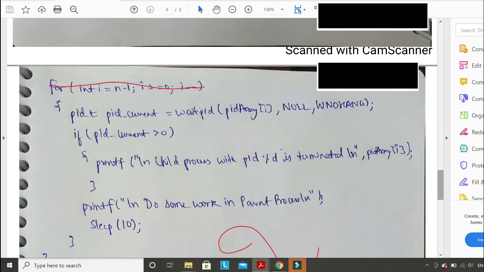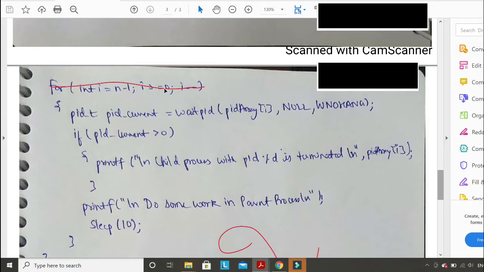But no hang means, suppose it is not terminated yet, then you will skip everything, and again the for loop will go here, and now I becomes 1. So now next time you will only check for PID 1, and if it is not yet terminated, since it is no hang, then again your for loop will go here, and now I equals 3.